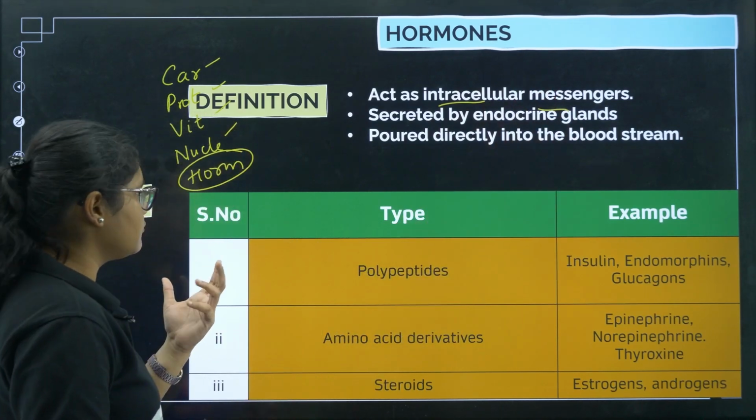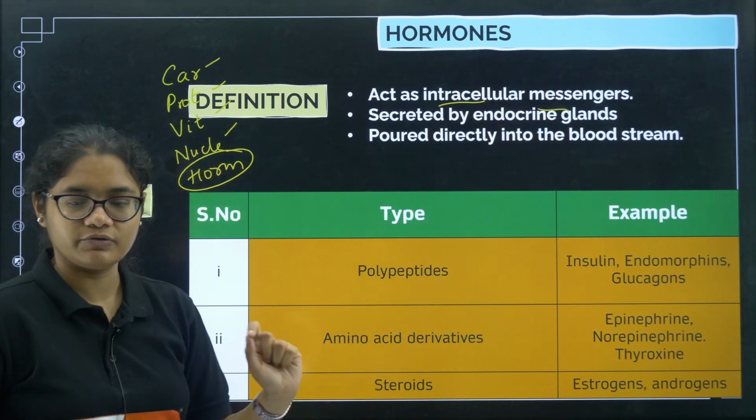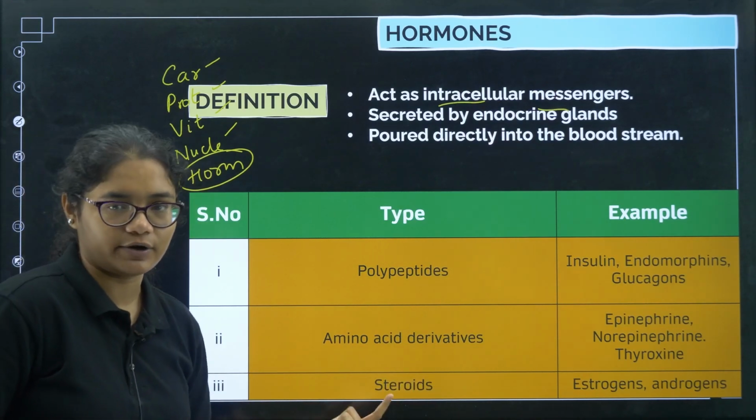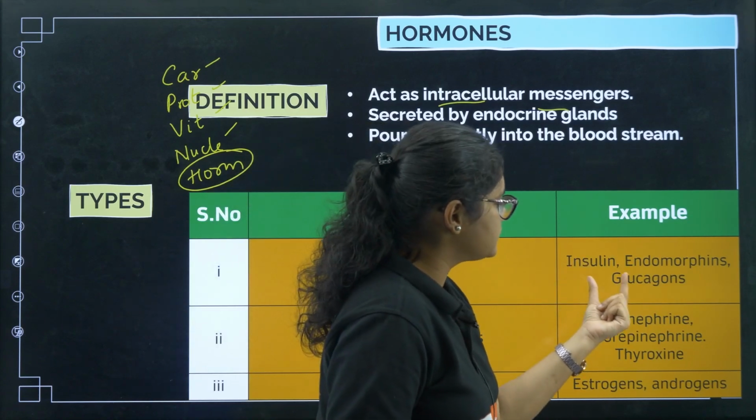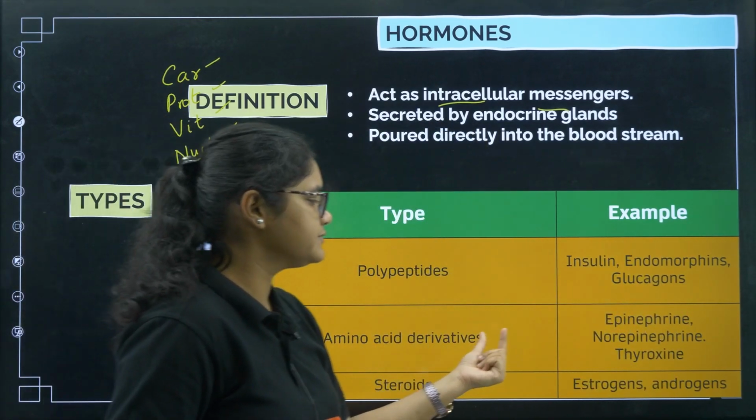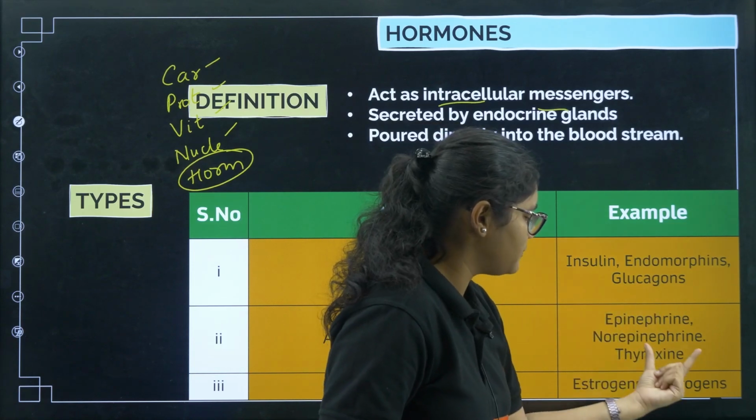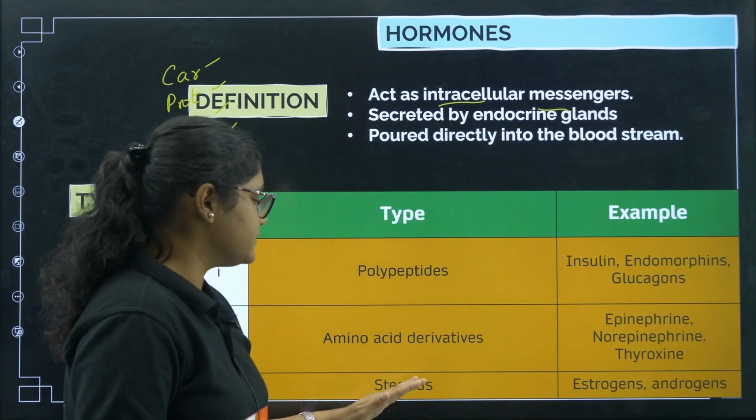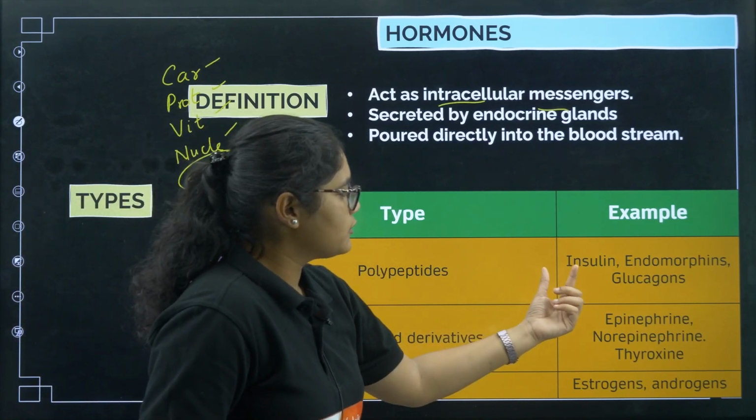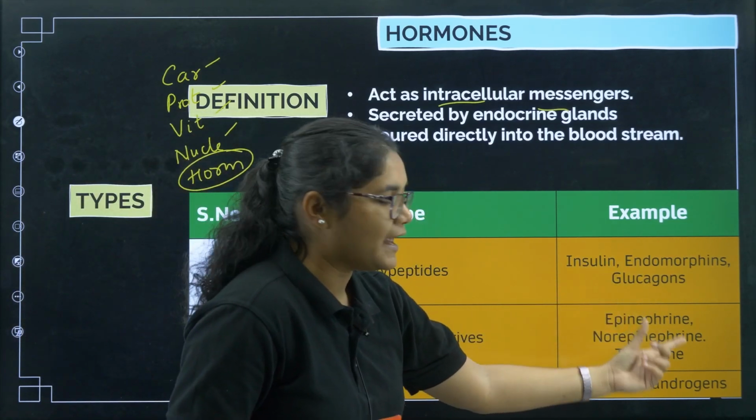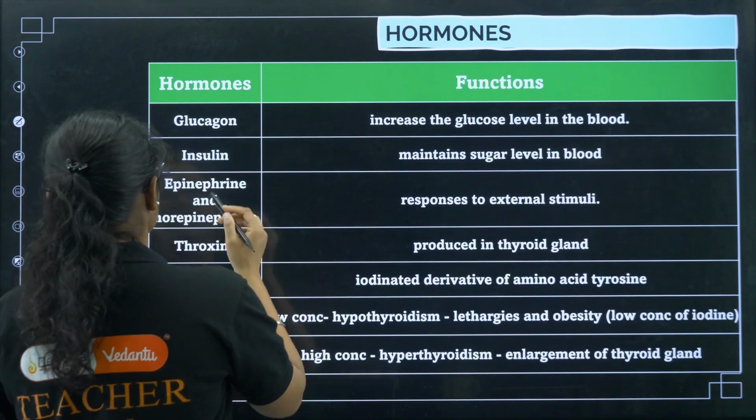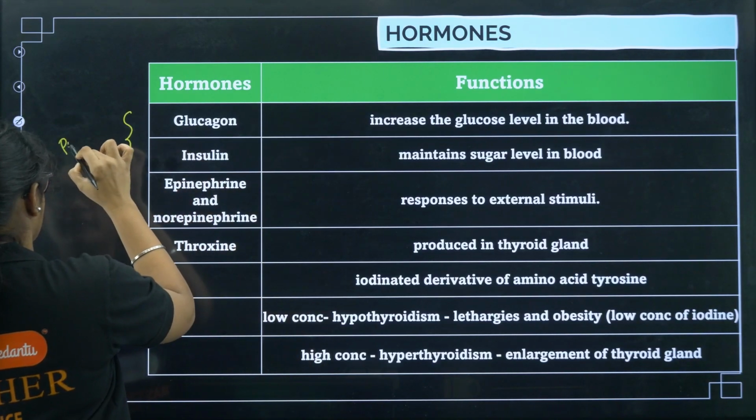Now how many types of hormones are there? Basically there are 3 types: polypeptides, amino acid derivatives, and steroids. Under polypeptides we have insulin, endorphins and glucagon. Under amino acid derivatives we have epinephrine, norepinephrine and thyroxine, and under steroids we have estrogens and androgens. So polypeptides, what do we have? Insulin, endorphin and glucagon. You can see their functions here. These are your polypeptides.